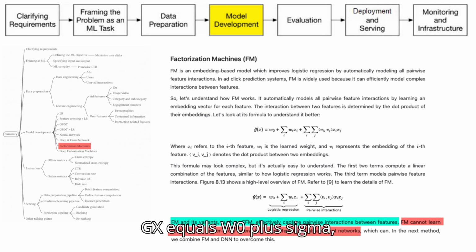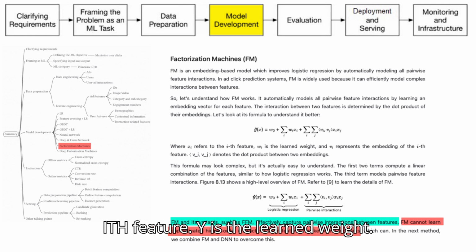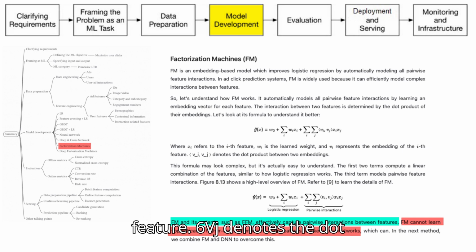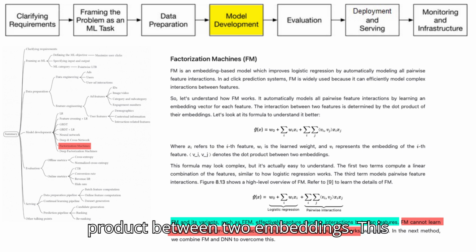G(x) equals w0 plus sigma wi times xi, plus sigma sigma of the dot product of vi and vj times xi times xj. In this formula, xi refers to the ith feature. wi is the learned weight. vi represents the embedding of the ith feature. The dot product of vi and vj denotes the dot product between two embeddings.